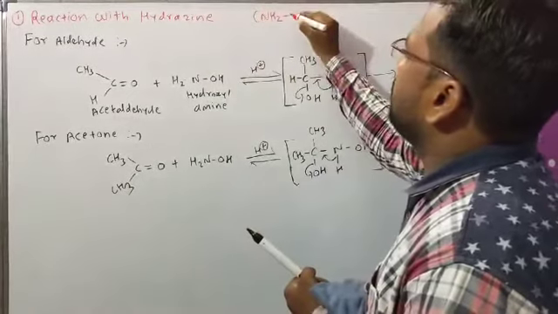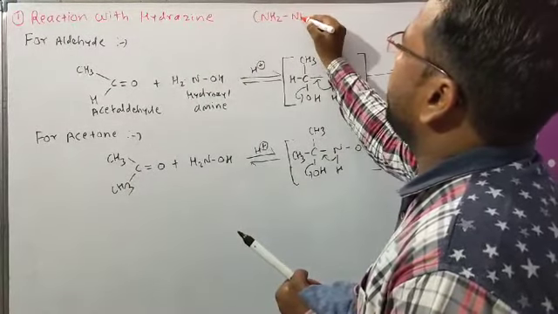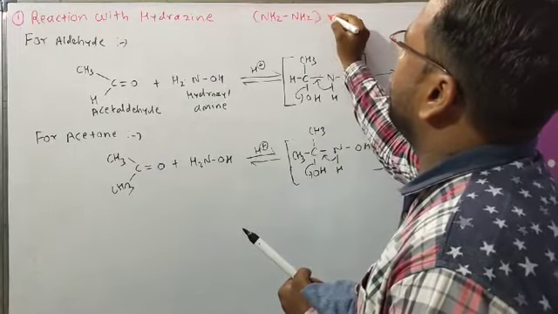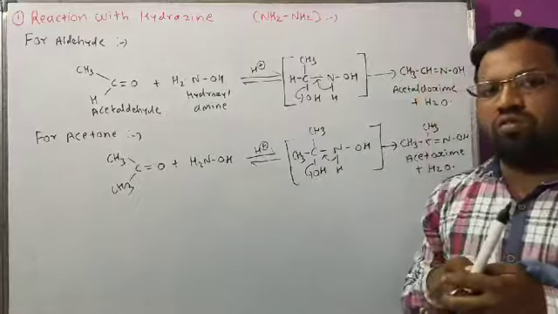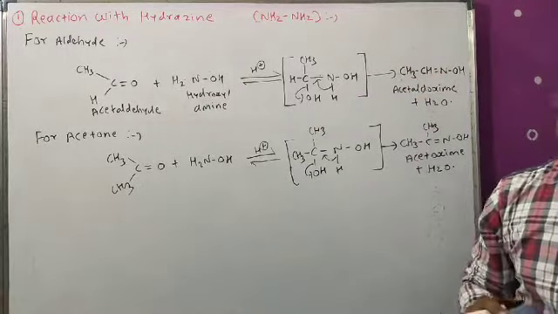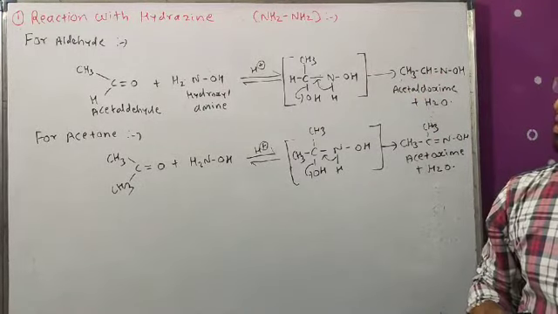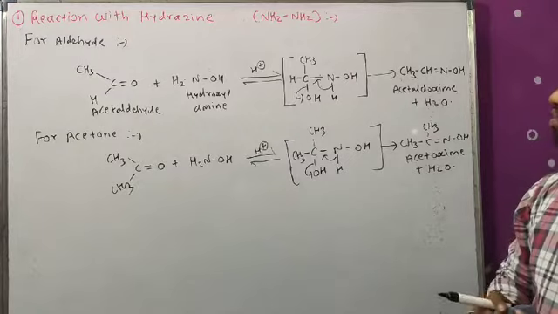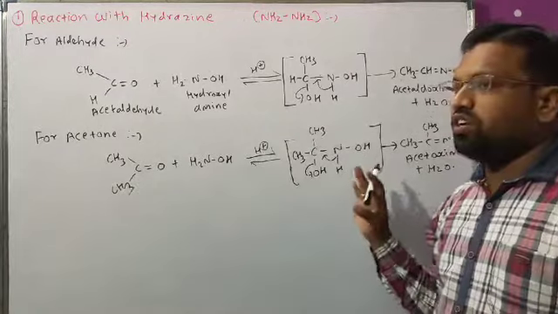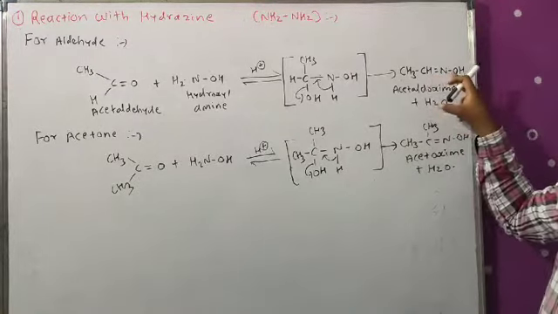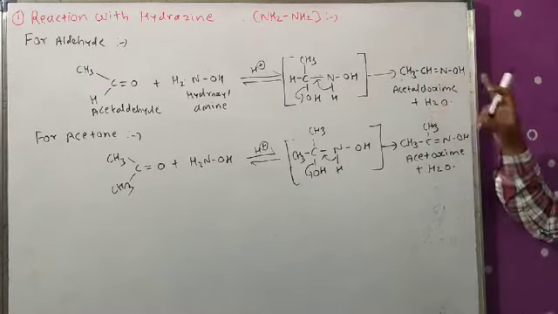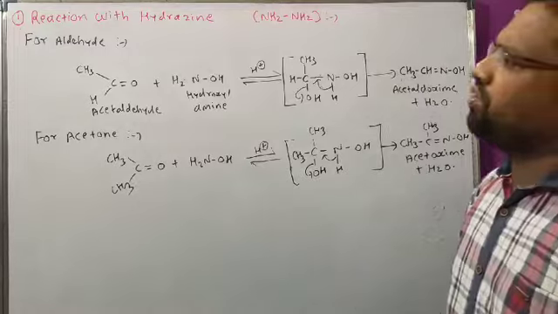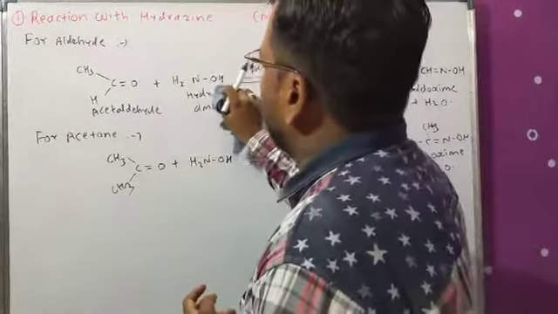Now the structure of hydrazine is like that, NH2 single bond NH2. Now see here, all these reactions are similar, in which water molecules are the side product and it gives its corresponding compound which consists of C double bond N.